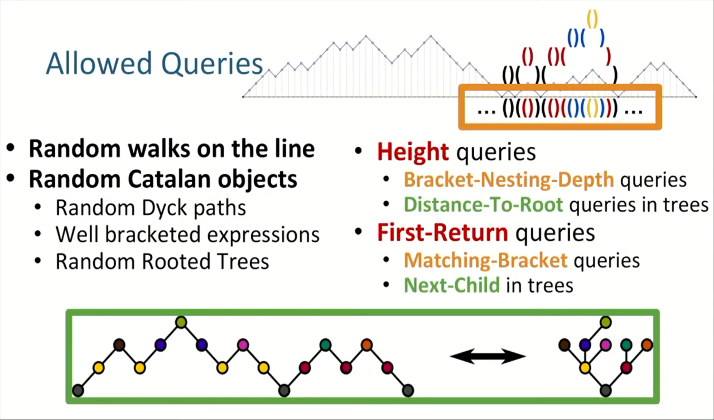Because of these, queries in Dyck paths, like height queries, correspond to a nesting depth query in the brackets and a distance to root query in trees. We also have something called first return queries, which are more complicated, but that basically tells you when the walk returns to a specified height. And this is actually equivalent to matching brackets in bracket expressions and next child in trees.